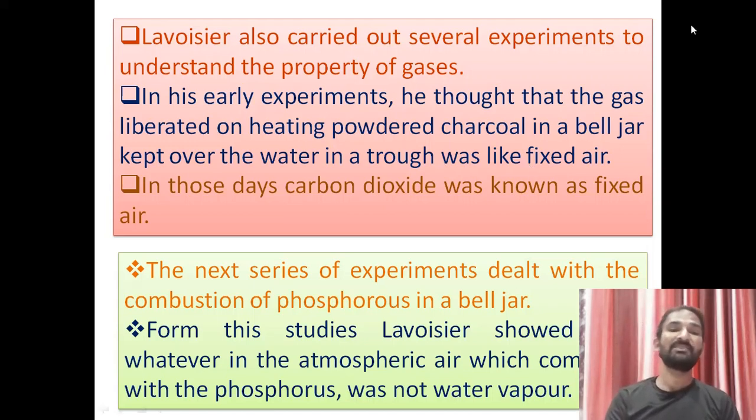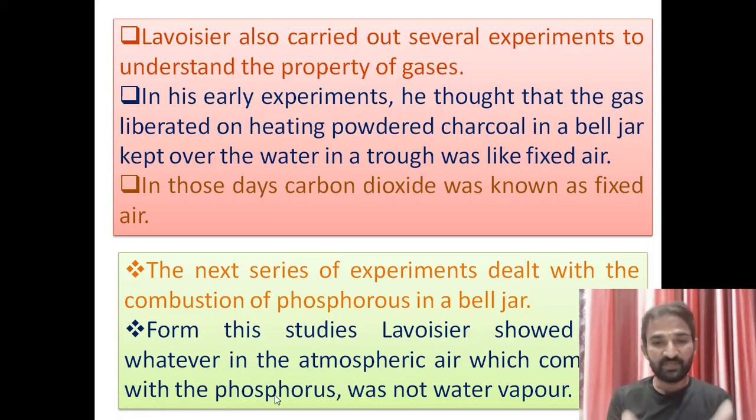In the next series of experiments, he dealt with the combustion of phosphorus. In the first experiment, he burned charcoal and it released fixed air, which was what carbon dioxide was called in those days. Now, instead of charcoal, he took phosphorus. From the combustion of phosphorus in a bell jar, he found that the atmospheric air which combined with the phosphorus was not water vapor.